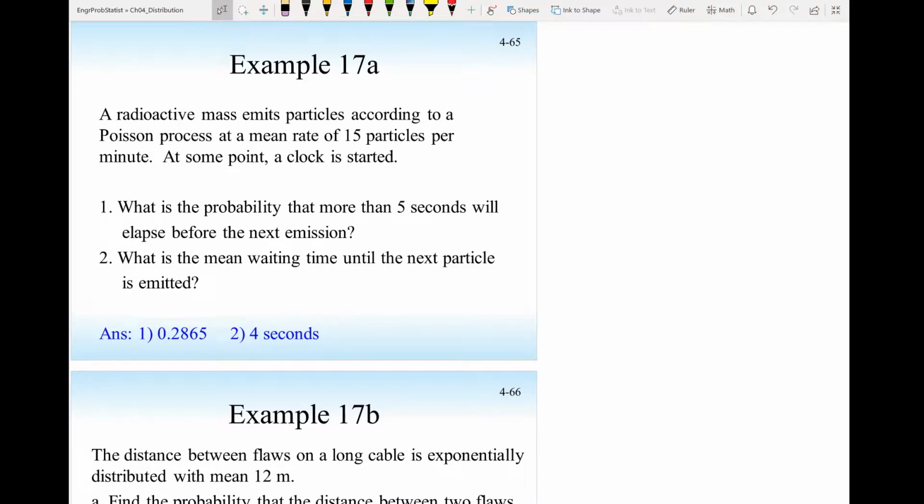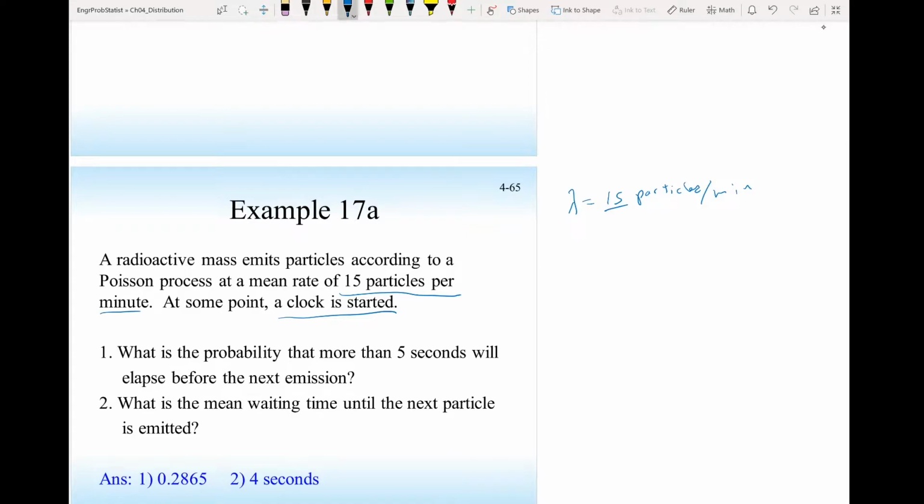Let's take this example. A radioactive mass emits particles according to a Poisson process at a mean rate of 15 particles per minute. So lambda is 15 particles per minute. At some point, a clock is started. Now the question is, what's the probability that more than 5 seconds will elapse before the next emission?